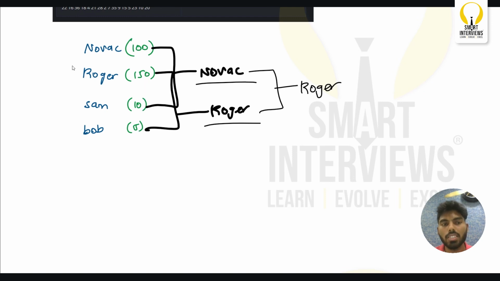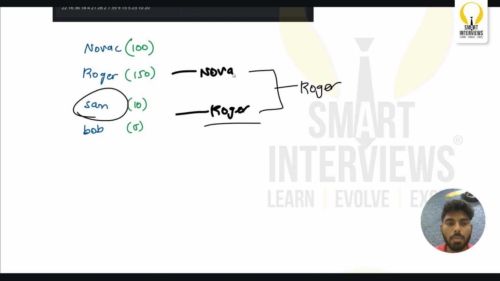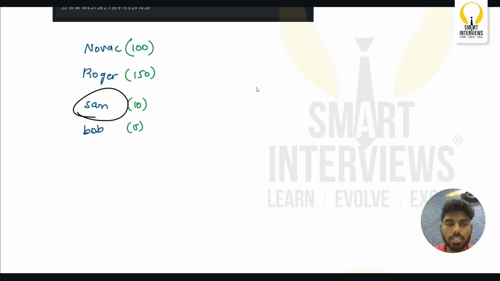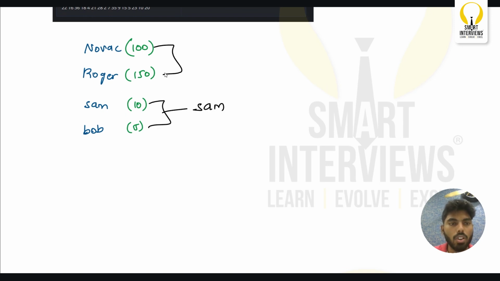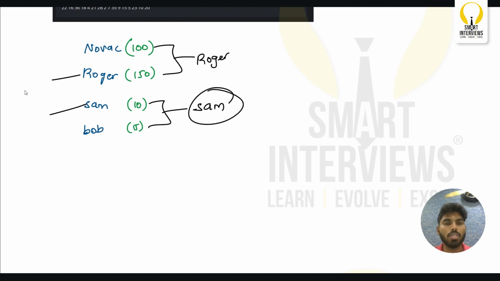Based on this initial pairing, did Sam win a single match? No. Did Bob win a single match? No. But let me ask you a question. Is Sam capable of winning at least one match? Yes, Sam has the capability of winning one match, right? You can pair something like this: Sam and Bob. Now here, Sam won the game. Novak and Roger. Now here, Roger won the game.